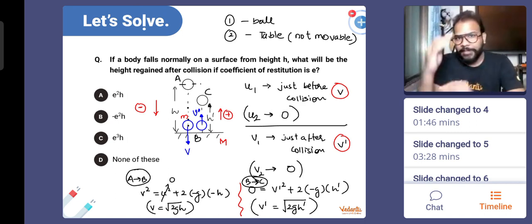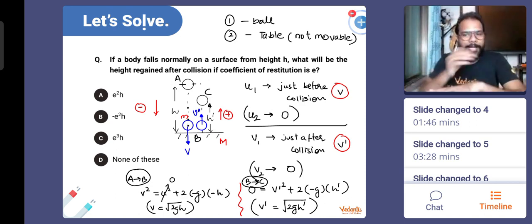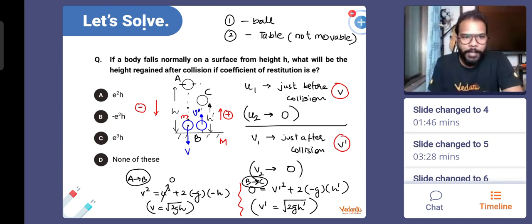Getting? Yes. So the speed with which it collides, just before collision, is the velocity of approach, and just after collision, the speed is the velocity of separation. Okay, well done.